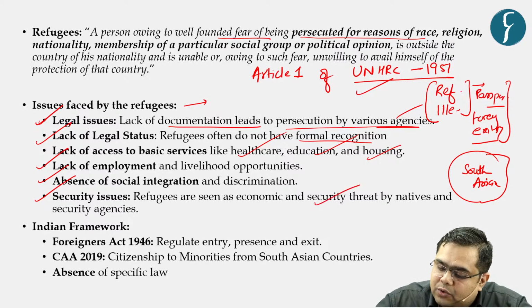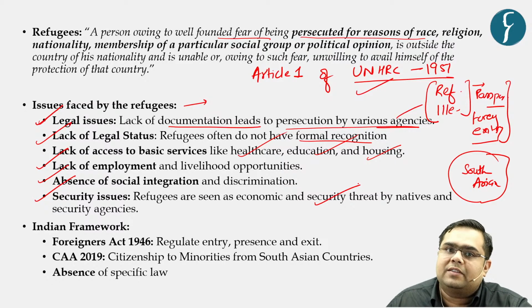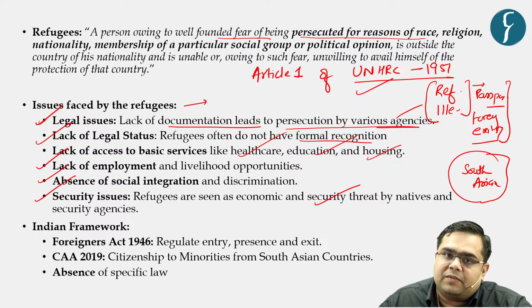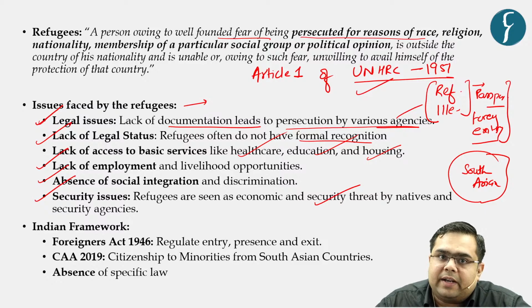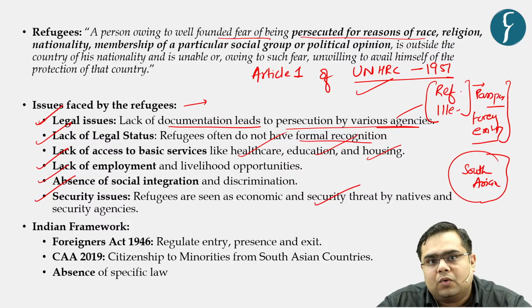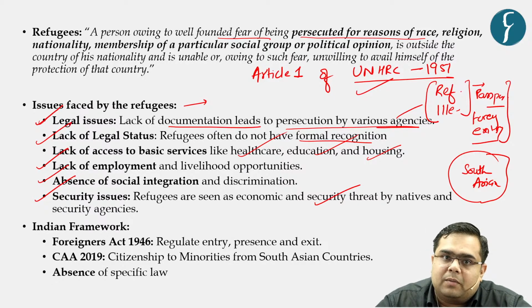Again, there are issues with respect to economic security as well. When we are not able to sufficiently provide for our own natives, then again economic security creates a kind of additional strain. And that was the point of context. Because of the 1971 war, we had to go to war with Pakistan only because we were not able to economically justify the burden of refugees which were coming in flux from the back then eastern Pakistan.